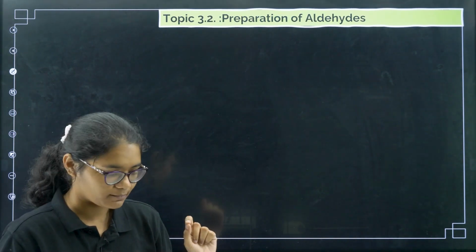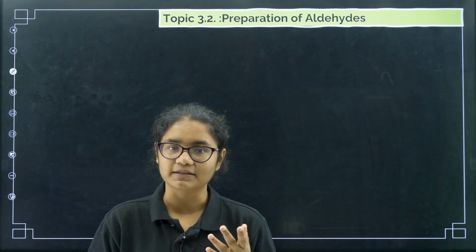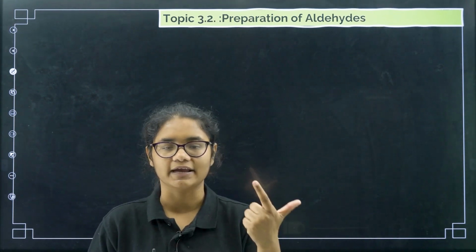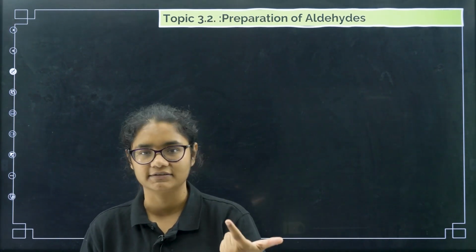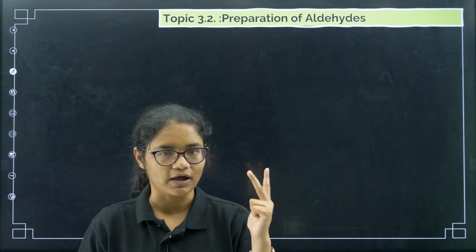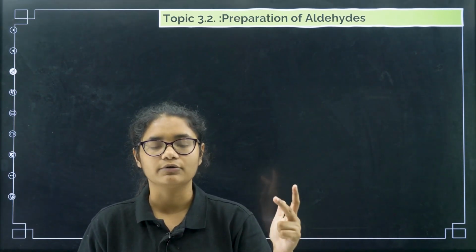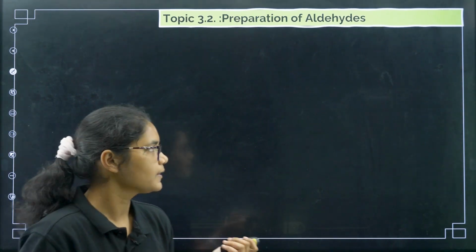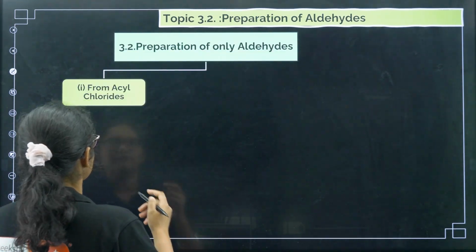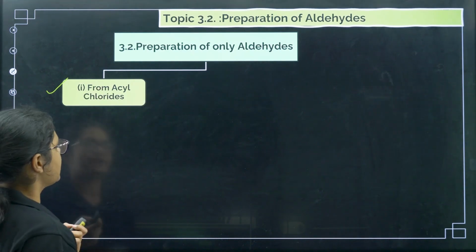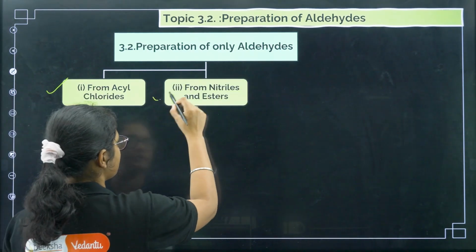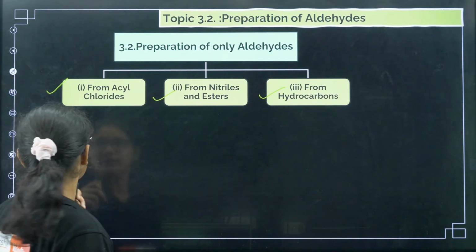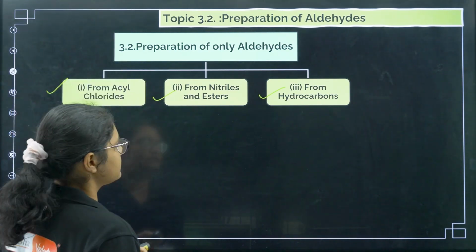Okay, so here if you remember, we have discussed there were three methods from acid chlorides. First one is from acid chloride, second one from nitriles or esters, third one is from hydrocarbons, right? Again, under hydrocarbons we were having three reactions, right? So let us see this. Preparation of alcohols, first one is from acyl chlorides, next one is from nitriles and esters, third one is from hydrocarbons. Now under hydrocarbons we have another three methods.